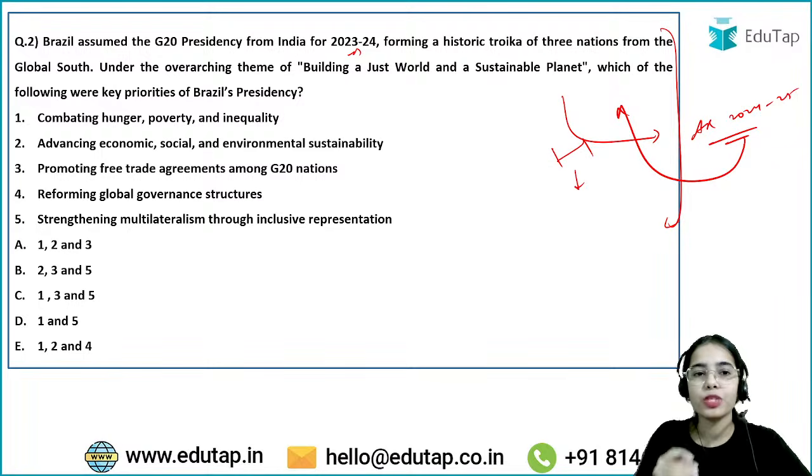Now Brazil assumed the G20 presidency from India for 2023-24, forming a historic troika of three nations from the global south.